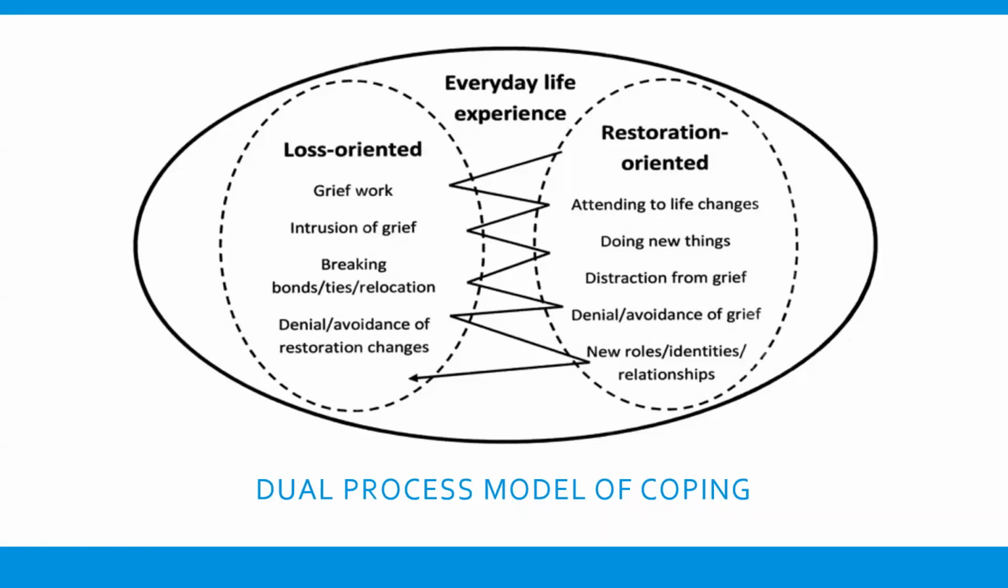And the dual process model of coping essentially shows that you're going to bounce back and forth between restoration-oriented coping and loss-oriented coping until you reach a place where you have coped with that loss. And that is our models of grief, stress, and coping.